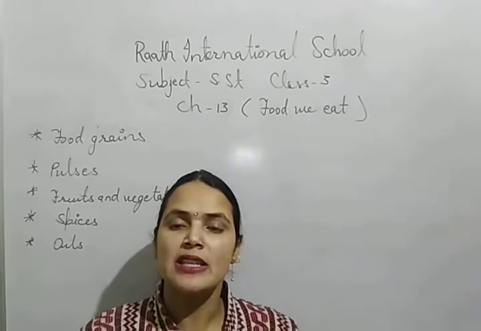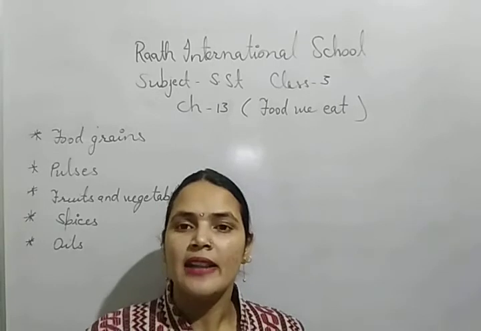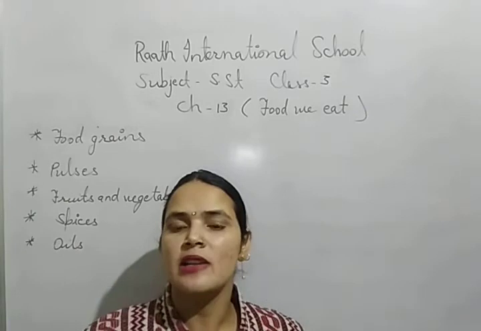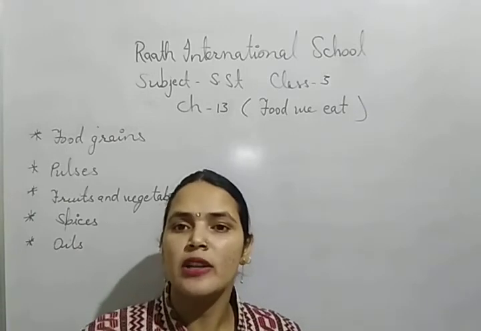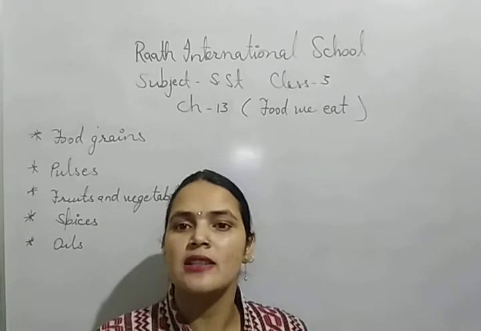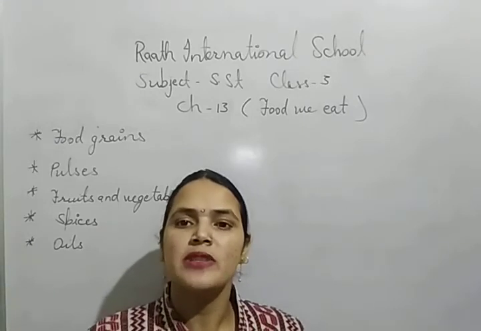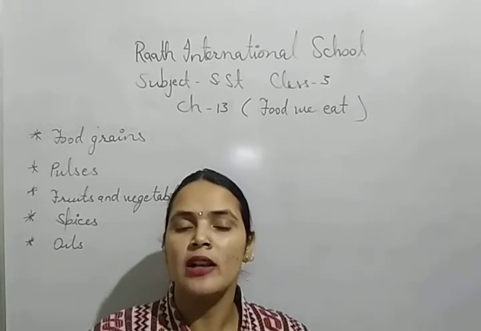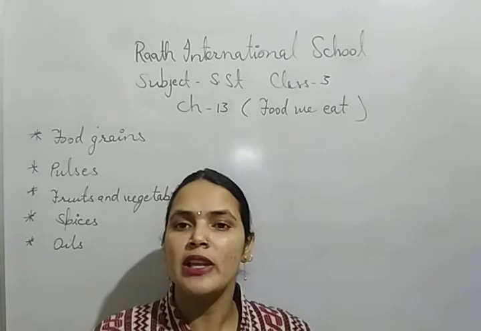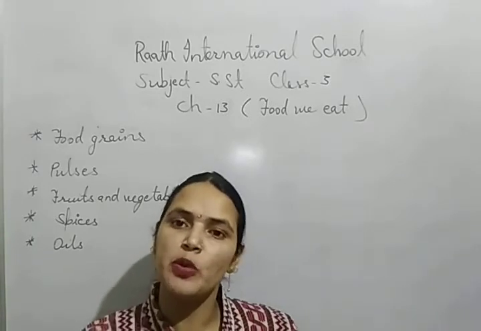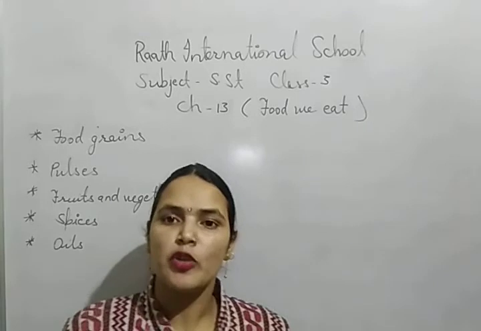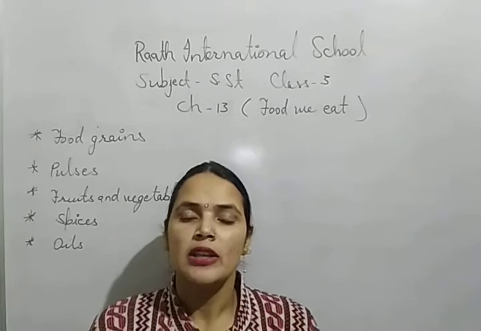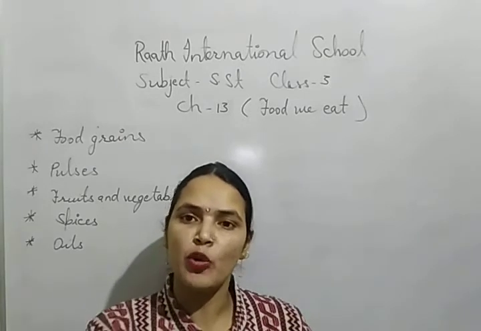Diverse landforms means different landforms, like high mountains in the northern part, desert in the western part, after that northern plain, plateau region, coastal areas. So these are the different landforms which have different types of climate, different types of soil, and the amount of rainfall is also different from one landform to another. So the food crops that we grow, the plants that we grow, are different from one landform to another.